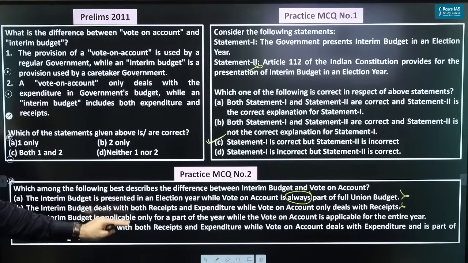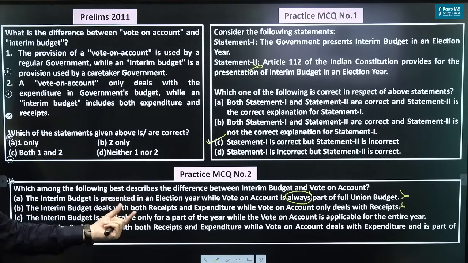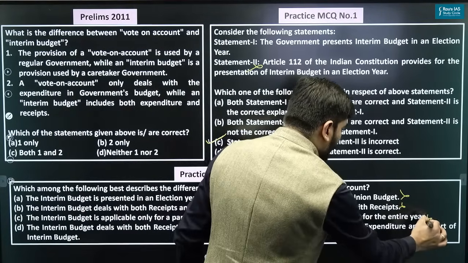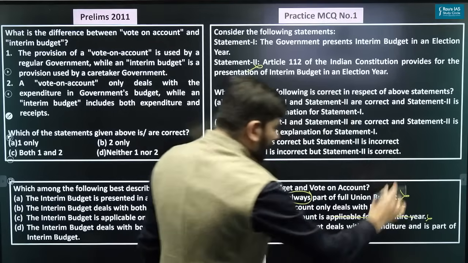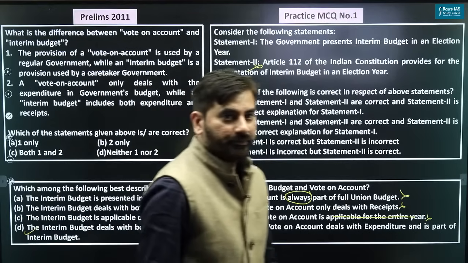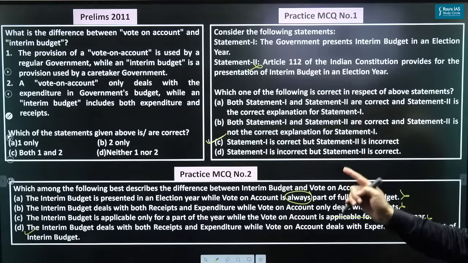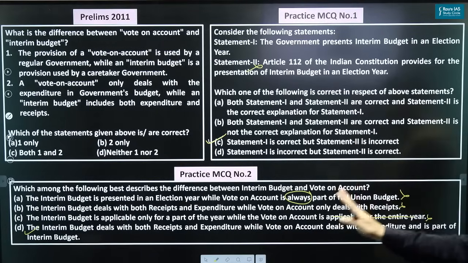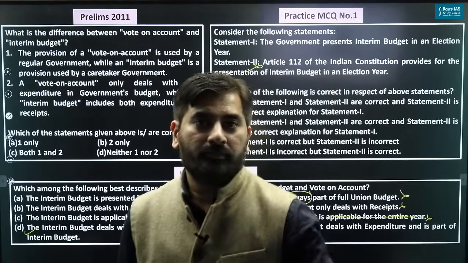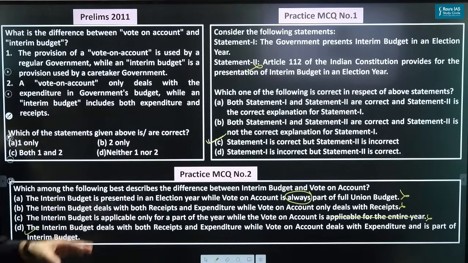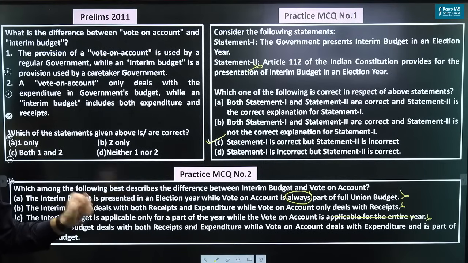The interim budget is applicable only for a part of the financial year, which is to a certain extent correct, while the vote on account is applicable for the entire financial year. The second part is incorrect. So the only answer is D. You can see the interim budget deals with both receipts and expenditure, while vote on account deals with the expenditure as part of the interim budget. So that is how you should be knowing the right answer. I hope everyone is clear with this, right?